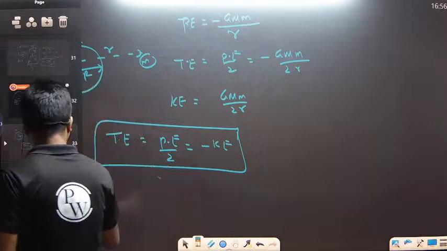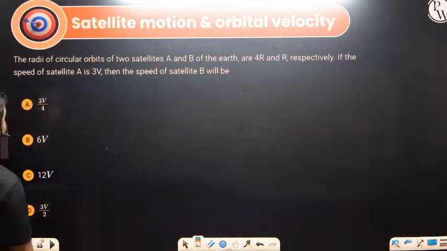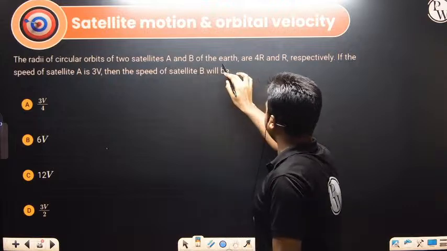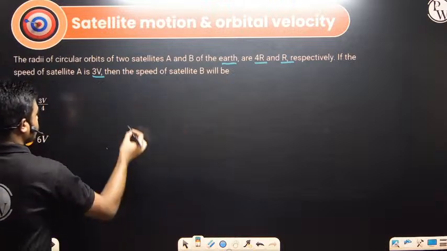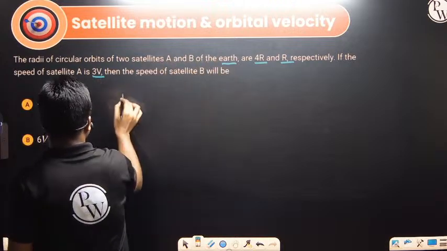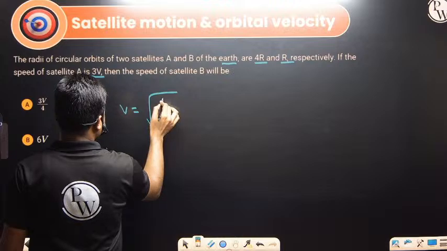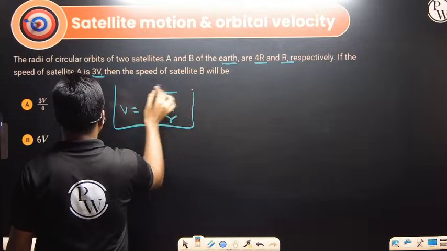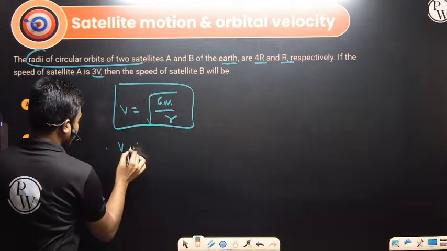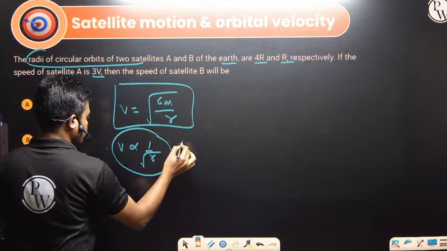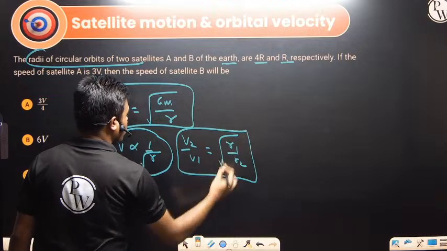So let's see some questions on satellites as well. The question says that the radii of circular orbits of two satellites A and B of the Earth are 4r and r respectively. If the speed of satellite A is 3v, then the speed of satellite B will be how much? So V is given by under root GM divided by small r, right? So V is inversely proportional to root of r. So here we can write V2 by V1 is equal to under root R1 by R2.